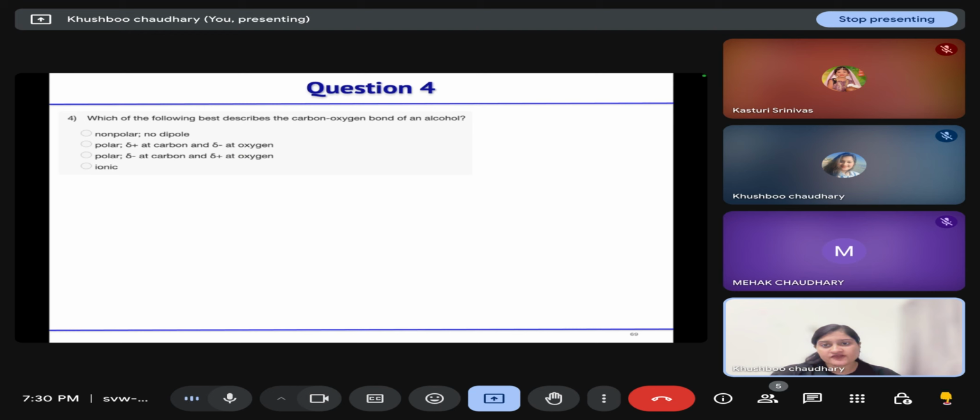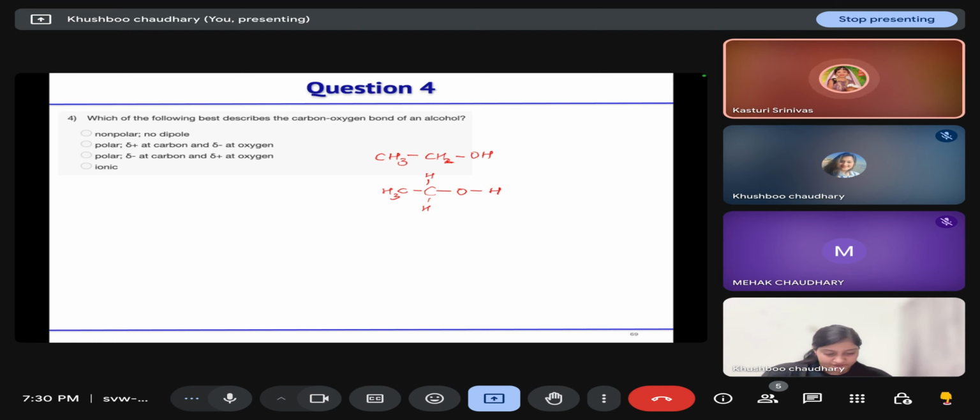Next is, which of the following describes the carbon oxygen bond in an alcohol? Let us consider the example of ethanol. Now, in this case, the carbon oxygen bond, which atom contains the positive charge, which atom contains the negative charge, or is it non-polar?